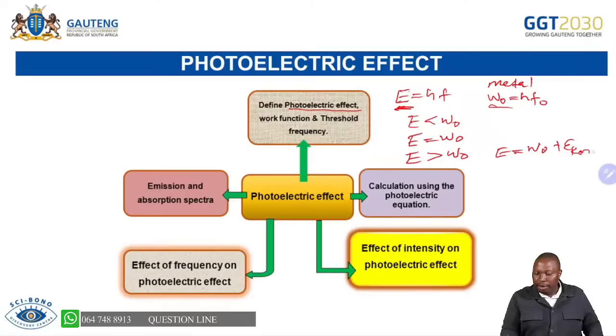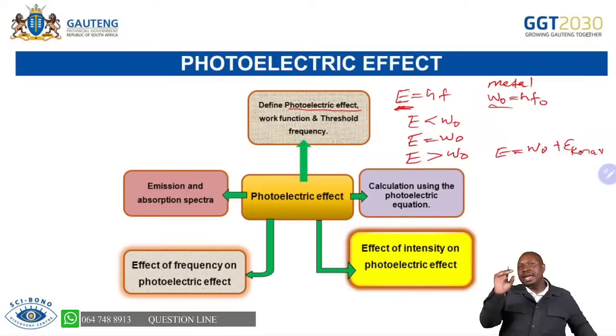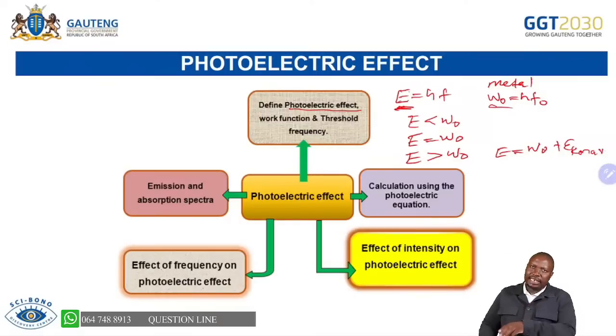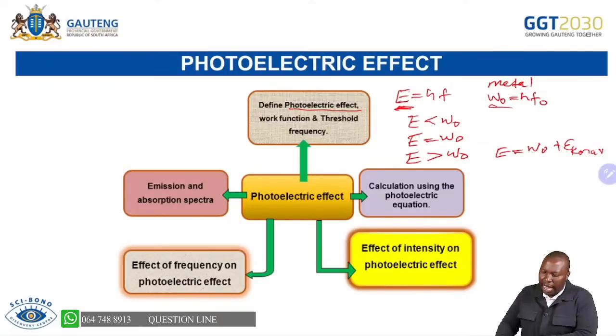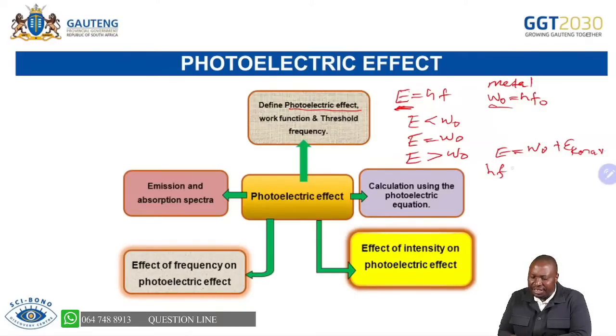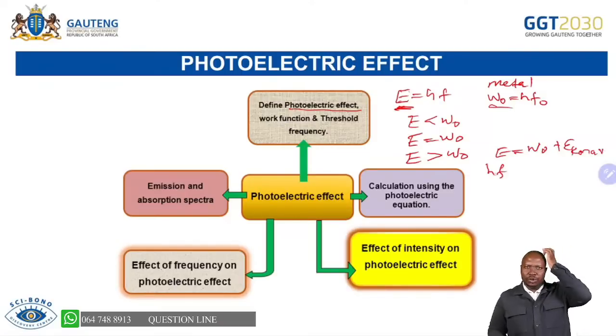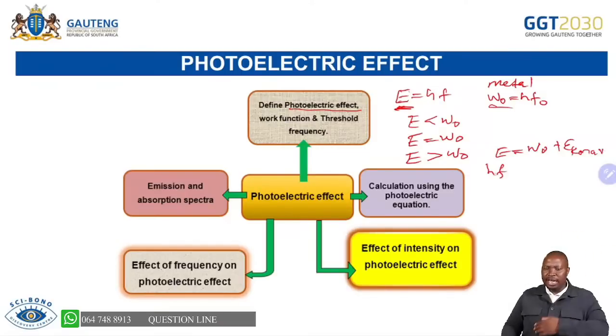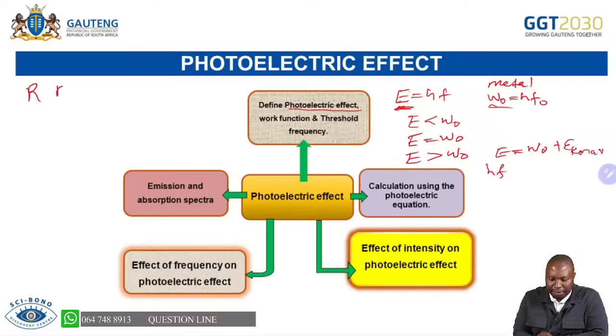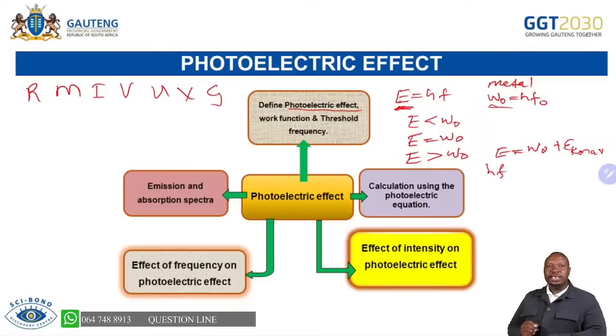We emphasize this one because, remember, in the data sheet the max is there. So the max must be part of your formula as you deal with this. Always we'll have that. Remember, this is hf, and everything on the left of this equation belongs to the light. It belongs to the electromagnetic radiation, which you have done from grade 10. Remember, you have done those colors, the electromagnetic spectrum. I'm reminding you now.